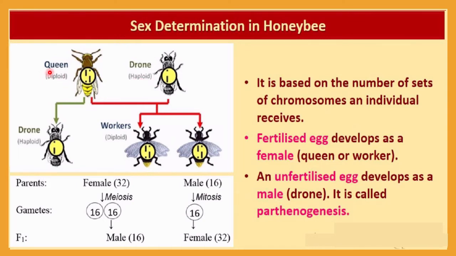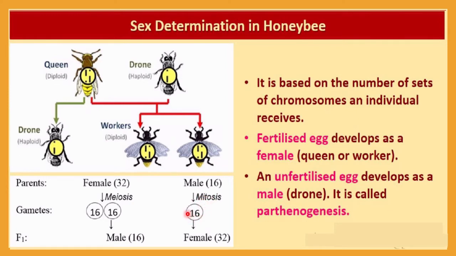So here the queen is diploid, and that's why during gamete formation it will produce two types of gamete. And here the male is already haploid, and that's why meiosis will not occur. So let me discuss this case. The female has 32 chromosomes, and the male will have 16 chromosomes already. So here gametes will be formed by mitosis only, because meiosis is not possible as the male is already haploid.